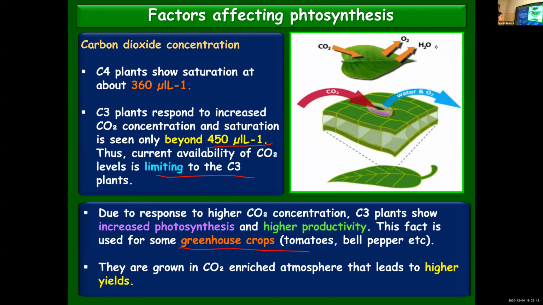And due to the response to higher carbon dioxide concentration, since they get fully saturated only at high levels of carbon dioxide concentration, they show increased productivity and photosynthesis. And this fact can be used in the case of some greenhouse crops, where they will be grown in a medium having carbon dioxide enriched atmosphere, and this can lead to better productivity because they respond to higher carbon dioxide concentration. With increase in the concentration of carbon dioxide, the productivity is also shown better.